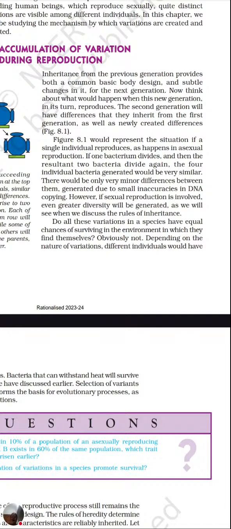Now think about what would happen when this new generation in turn reproduces. So here the generations keep on reproducing, so there is intermixing of the characters. The second generation will have differences that they inherited from the first generation. So as sexual reproduction is going on, there will be changes in the characters. There is a change in the genetic composition, as well as newly created differences.